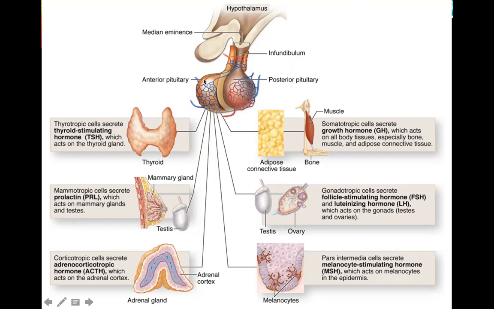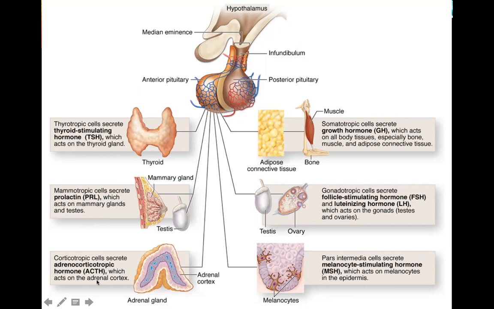Now look at the anterior pituitary. As mentioned, the pars distalis constitutes 75% of the whole anterior pituitary gland, and these are the cells being secreted. The thyrotrophic cells secrete TSH, which acts on the thyroid gland. The mammotrophic cells secrete prolactin, which acts on the mammary glands and testes.